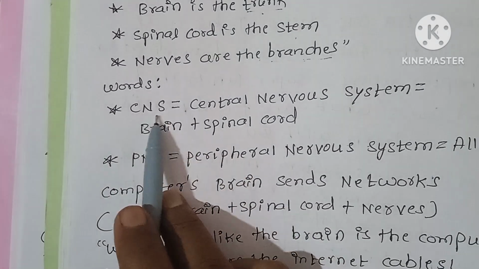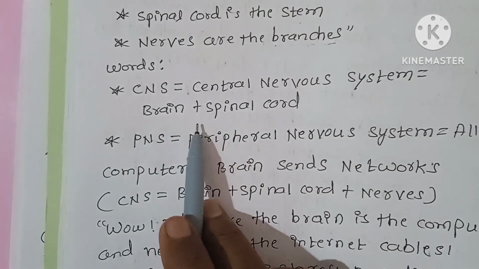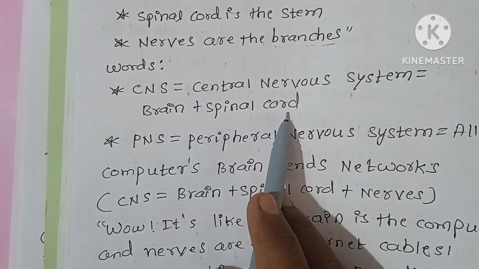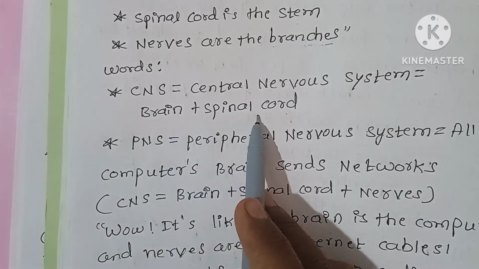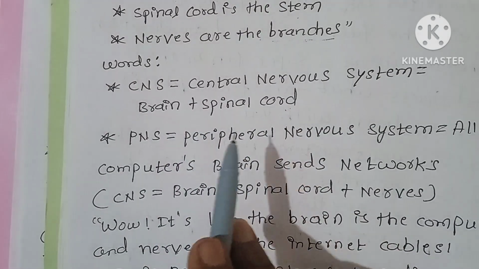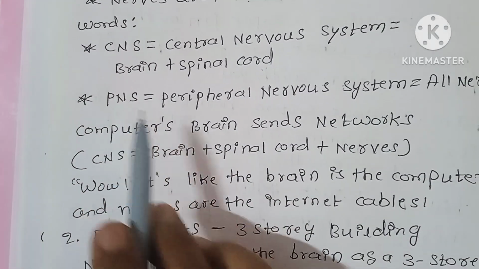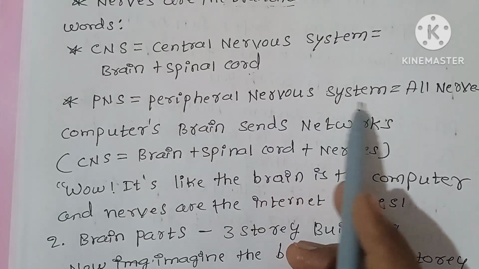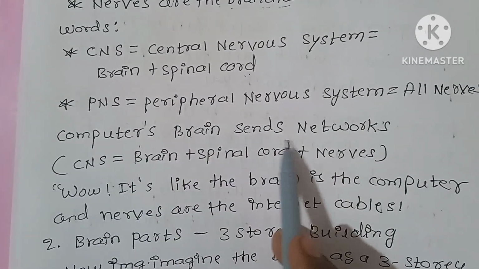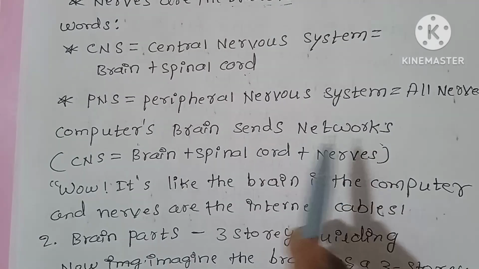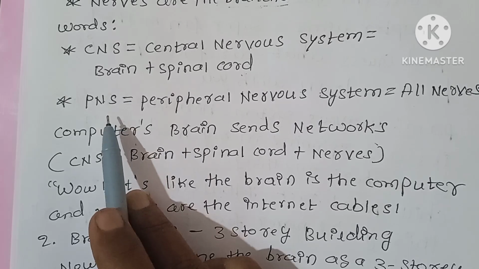You have to remember the words CNS. CNS means central nervous system, equal to brain plus spinal cord. Then PNS, peripheral nervous system, equal to all nerves. First point CNS, second point PNS.